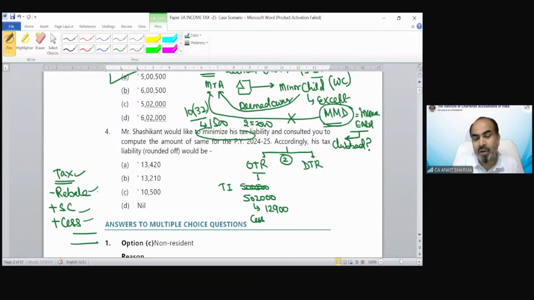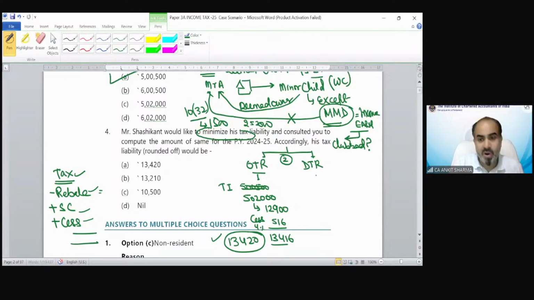When you write down rebate, you need to recall the provision, and because income exceeds 5 lakh, there would not be any rebate. 12,900, 4% would be your cess, that is 516. The total would be 13,416, and if you round it off, it would be 13,420. If that is optional tax regime.